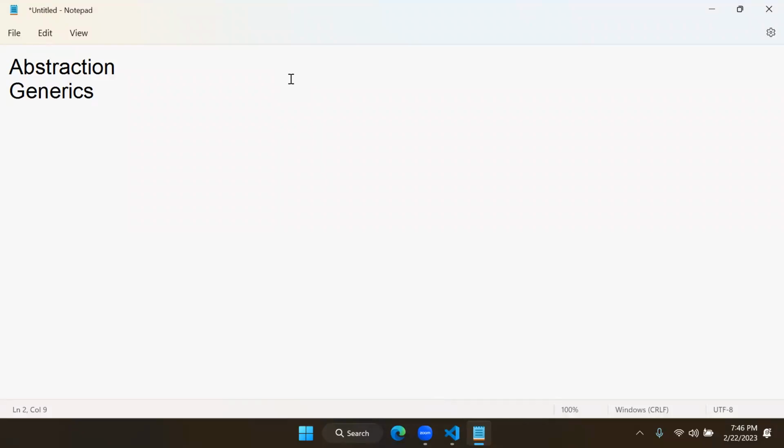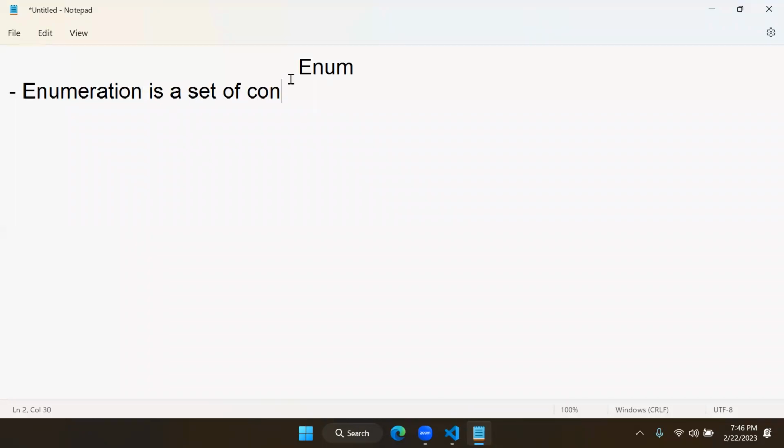Now, one more TypeScript concept you need to know is about enums actually. Enum is nothing but enumeration.